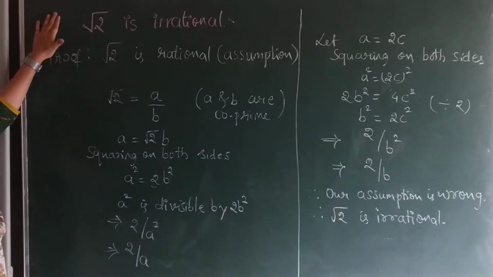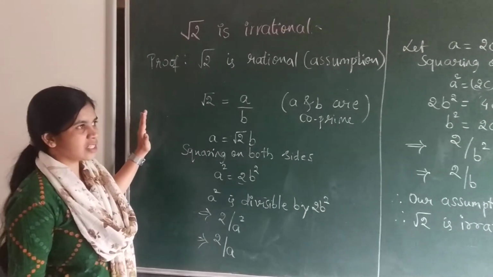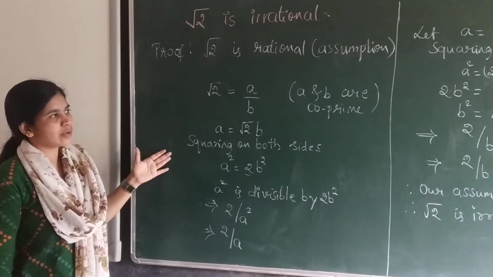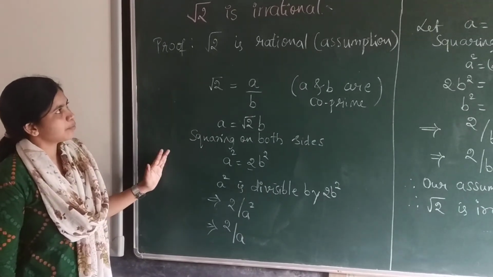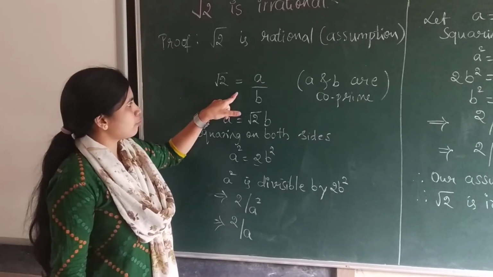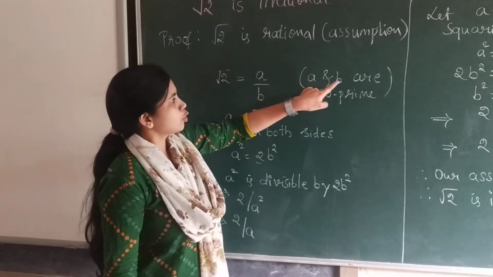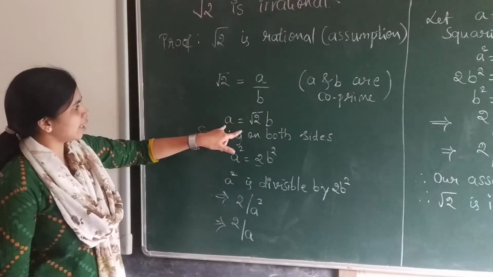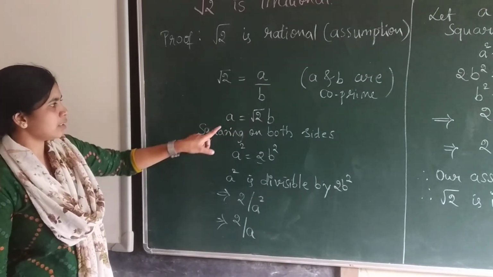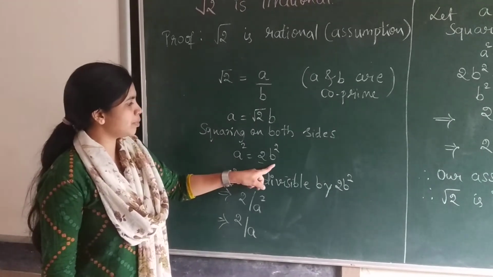While proving root 2 is irrational, we have to apply the previous theorem, that is, let p be a prime number and p divides a square. If p divides a square, then p also divides a, where a is a positive number. Here root 2 can be written in the form of a by b, where a and b are co-prime integers, and a can be written as root 2 b. Squaring both sides, we get a square is equal to 2b square.